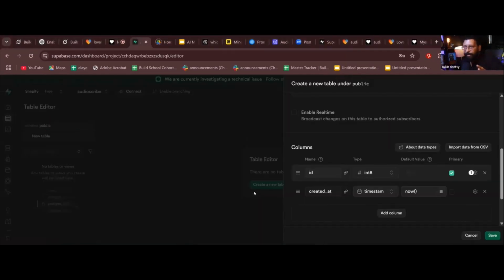Now columns. These columns are already created. What does ID mean? Every user who logs into your app has a separate ID. That means only that user can access that data. Whatever he or she has stored, only they can access that data. Others who have a different ID cannot access it. Okay, is it clear?